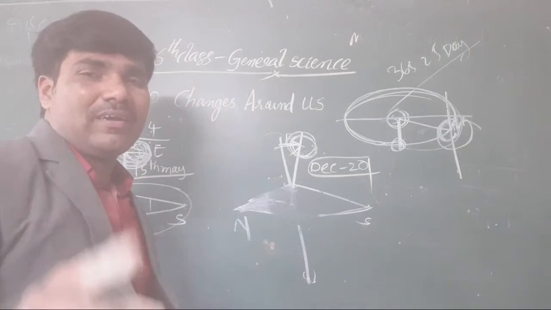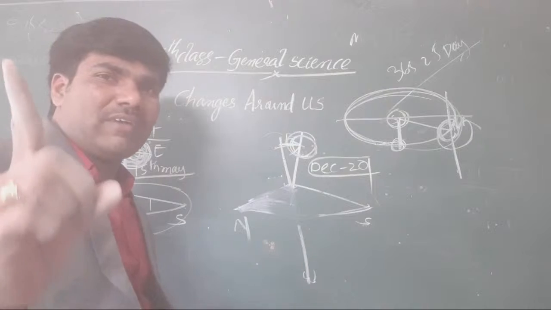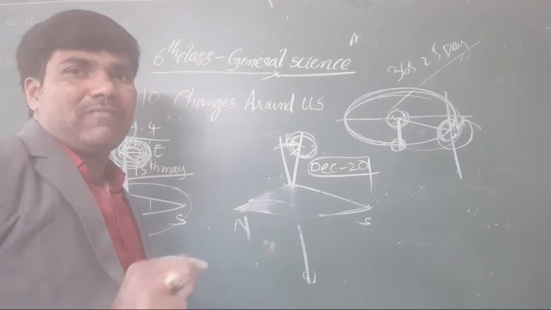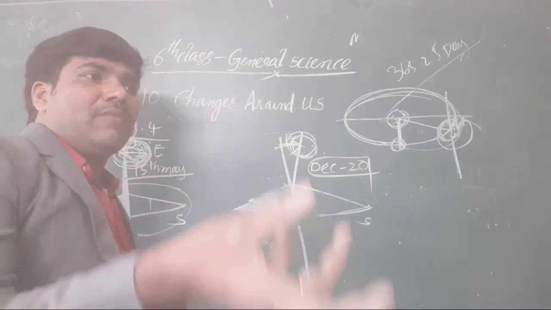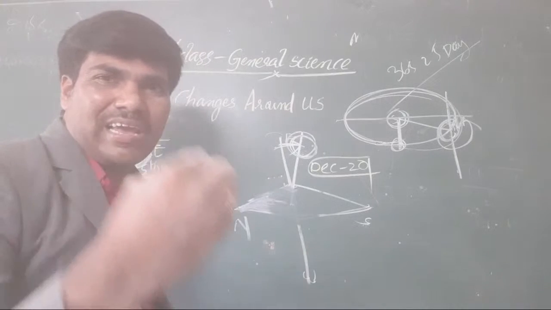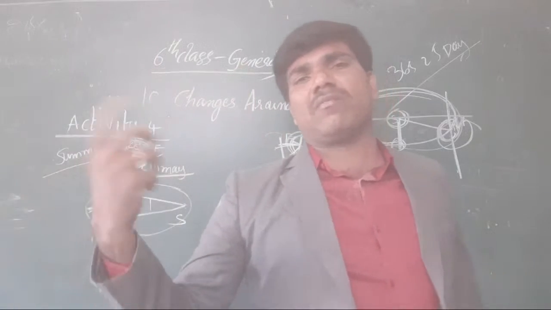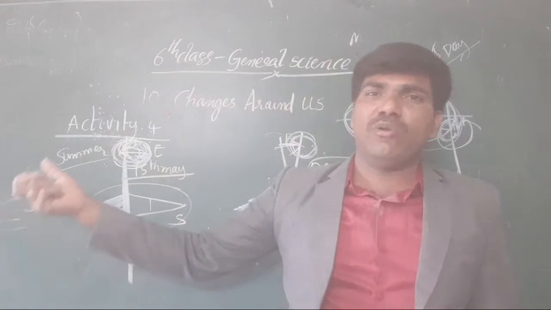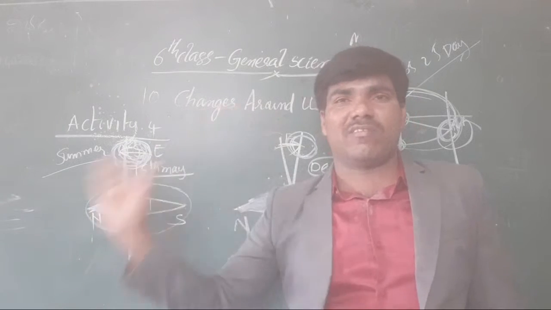Once you compare, first there is one change coming in the environment, which compulsorily contains one indicator. That indicator also serves as a cause for us. When we go through the indicator, we find the cause. That is the same, whether it is the season change, that much bigger change, or a small change like milk converting to curd. In both changes we compulsorily have an indicator, what indicated the change, and the cause for the change. When you know all these aspects, automatically we understand the changes around us clearly.